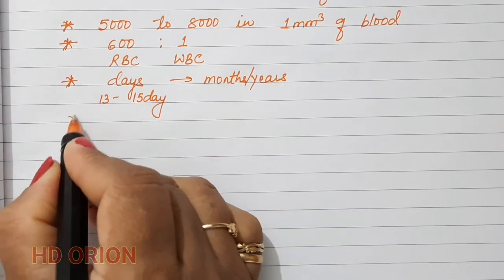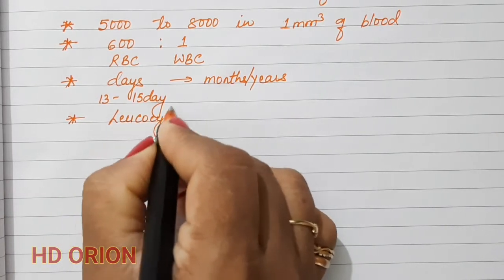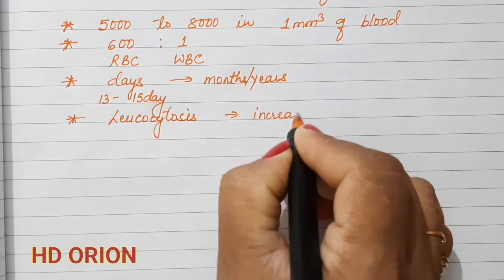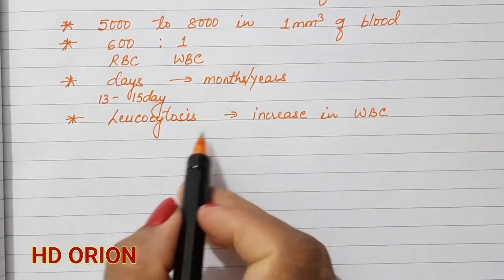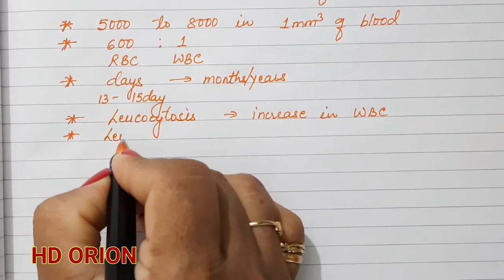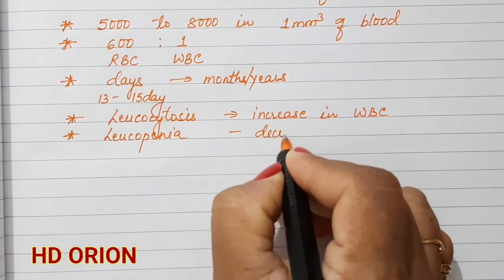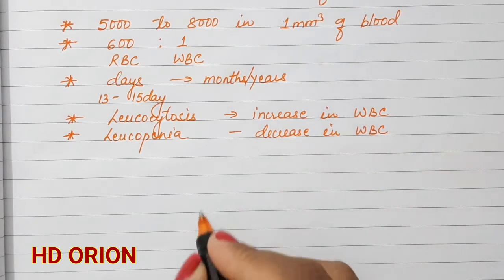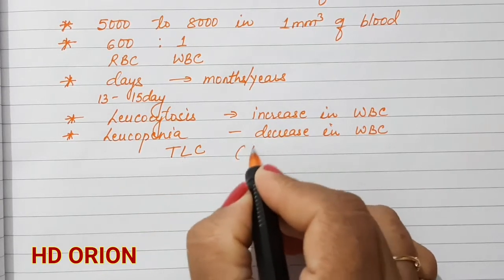If the number of WBCs increases abnormally, the condition is known as leukocytosis. So this is an increase in WBCs. When the number of WBCs increases, we call it leukocytosis, and when it decreases, the condition is called leukopenia. Leukopenia is the decrease in WBCs. The total count of WBCs is usually called TLC, total leukocyte count.